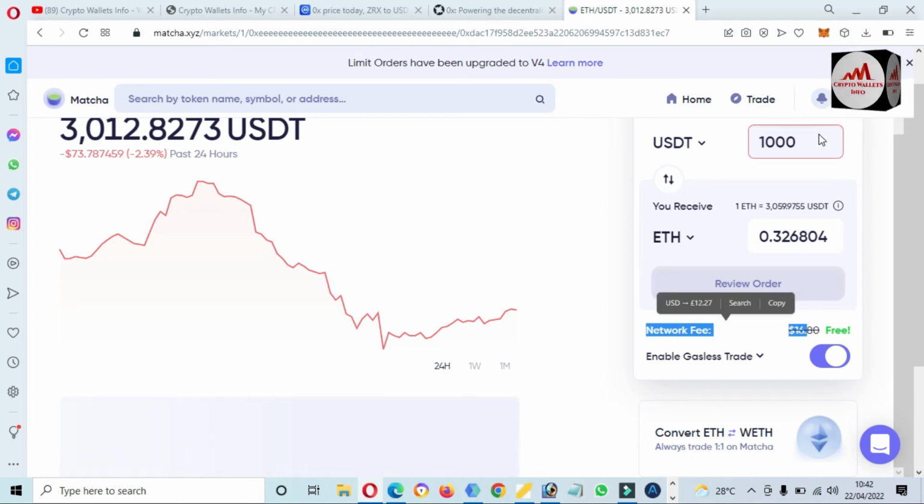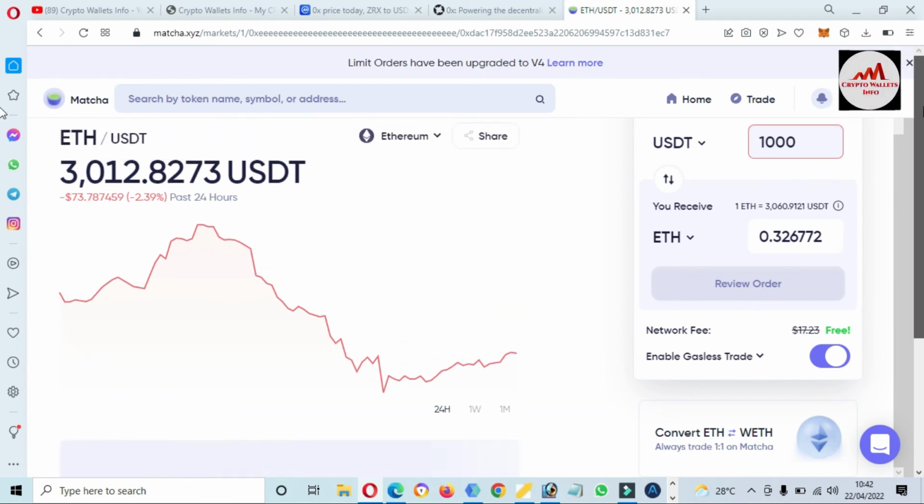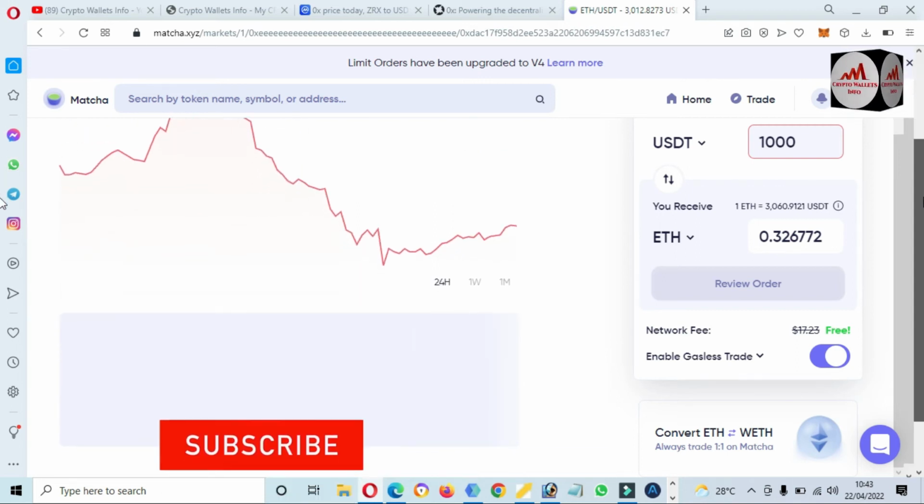If you have a balance in your Metamask wallet, then you will receive 0.32 Ethereum, after you simply click on review order and then confirm. After confirmation, your order will be filled and you will receive your Ethereum in your Metamask wallet, and your USDT is taken directly from your main wallet. So this is simple and easy, and you can trade on this network without involving any third party.